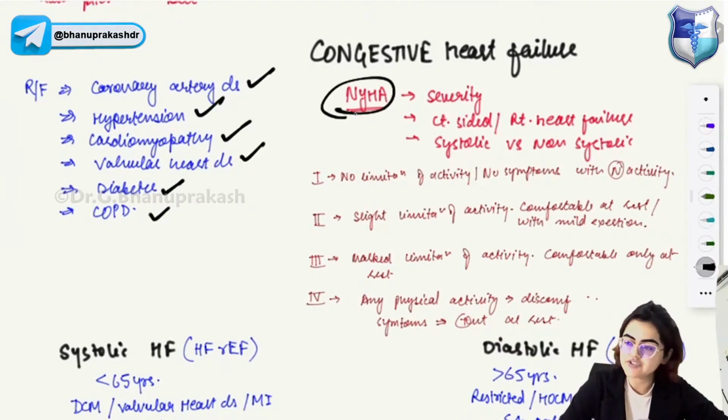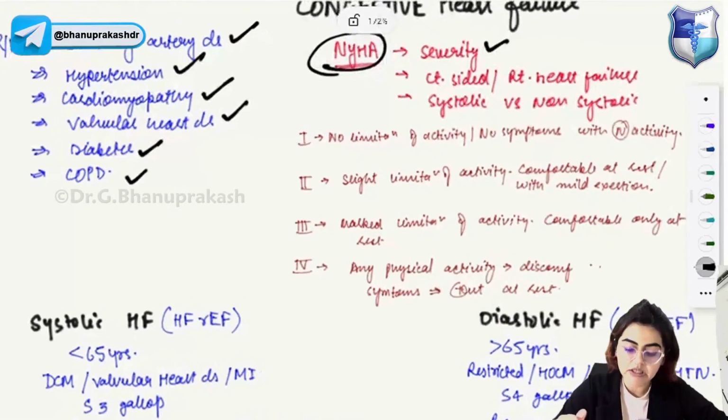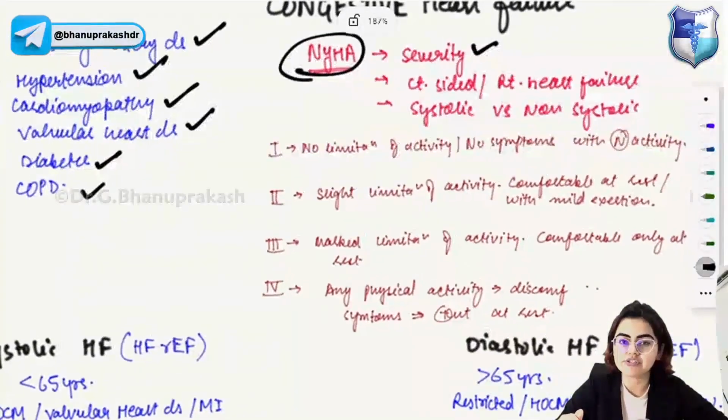And you have NYHA grading for congestive heart disease. NYHA grading will be used to tell the severity of the congestive heart disease, in order to differentiate between left sided and right sided failure, and in order to differentiate between systolic versus non systolic failure. So, NYHA grading is used to decide the severity of congestive heart failure.